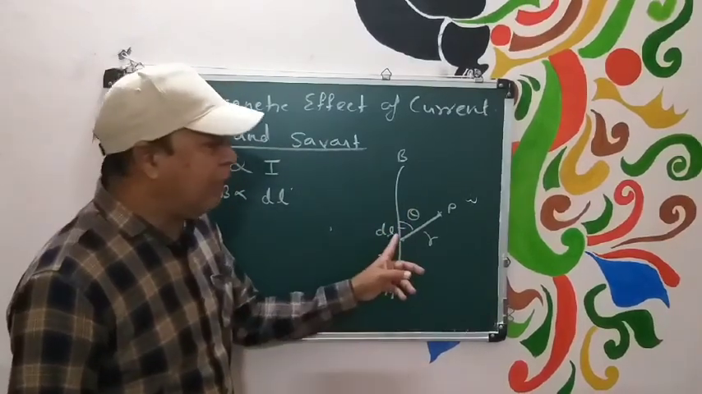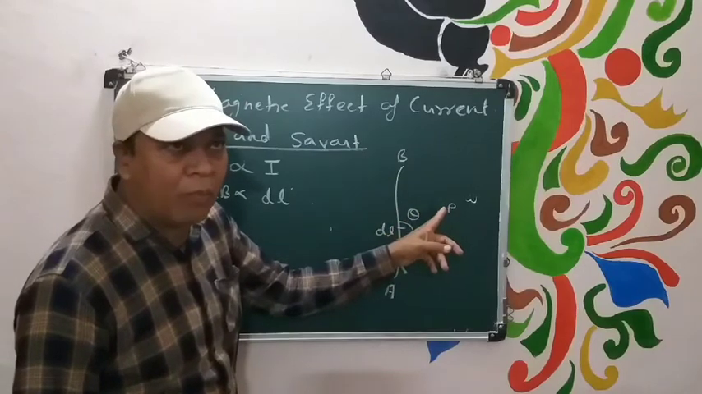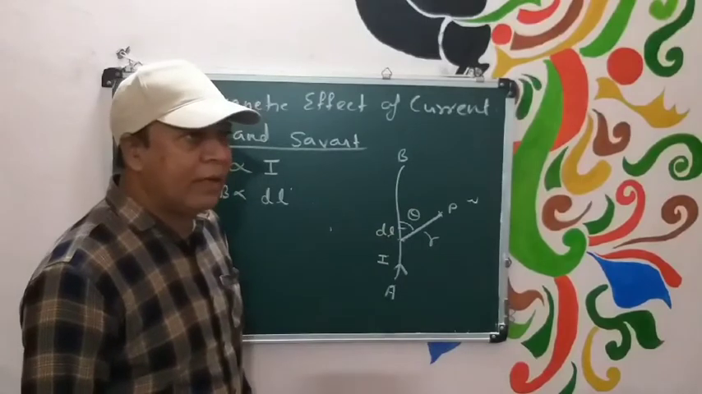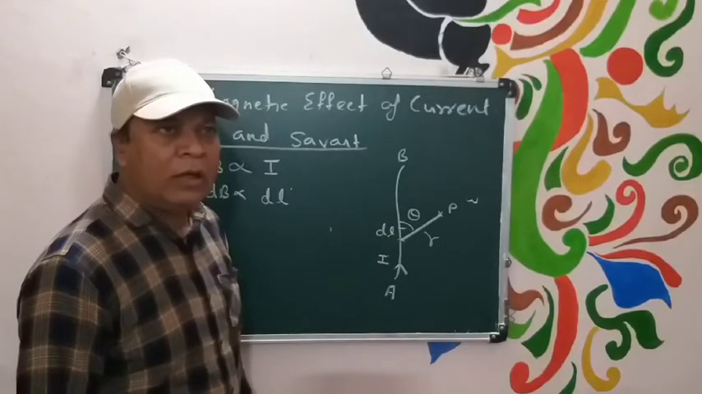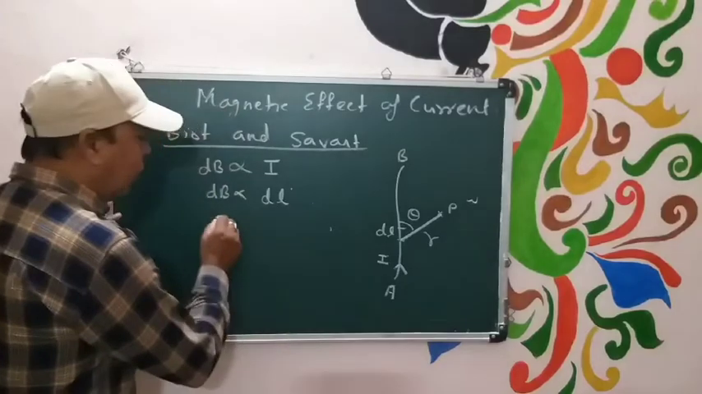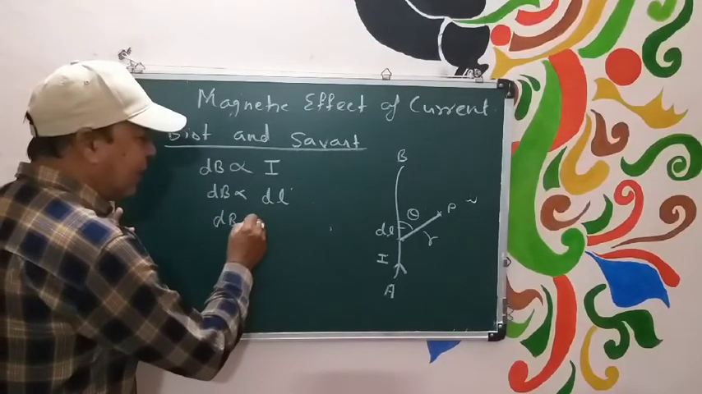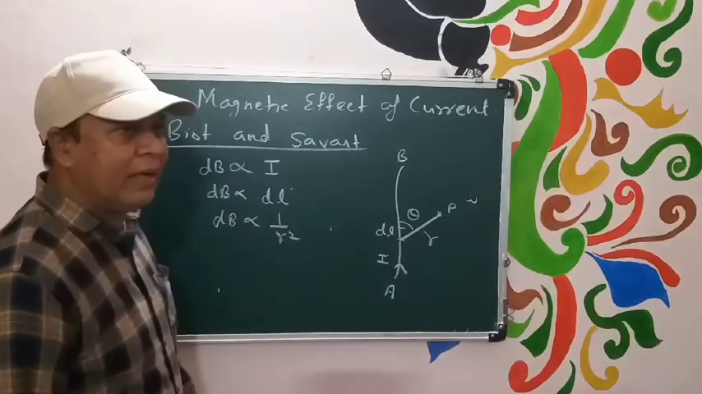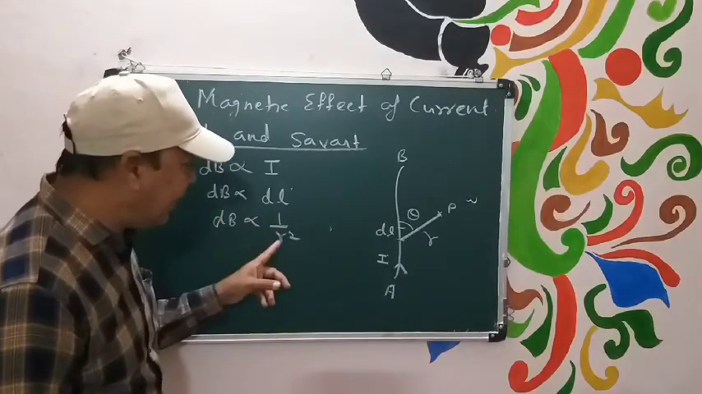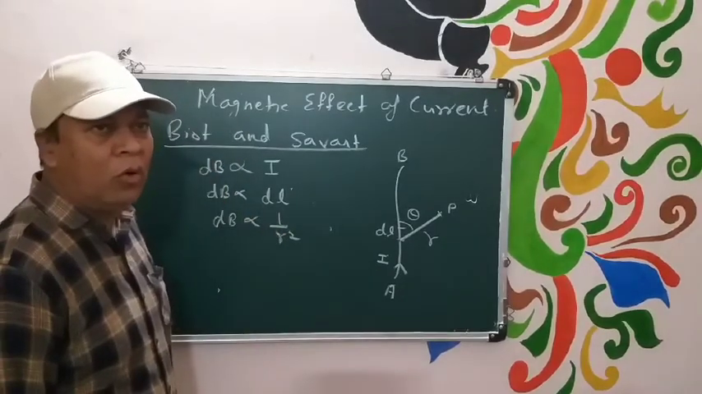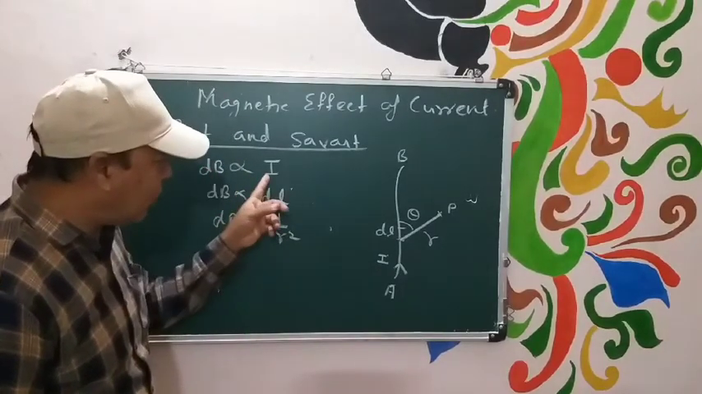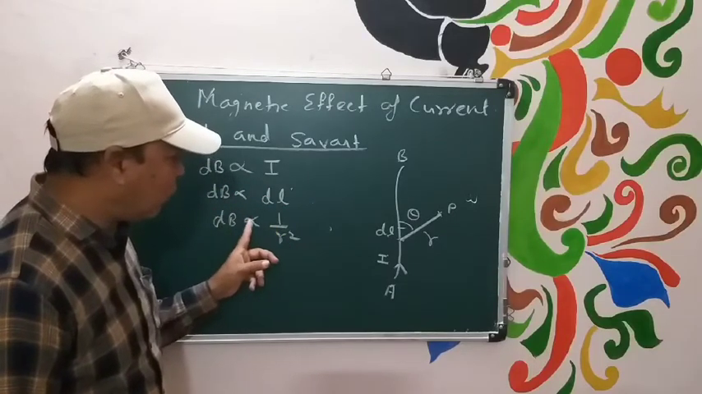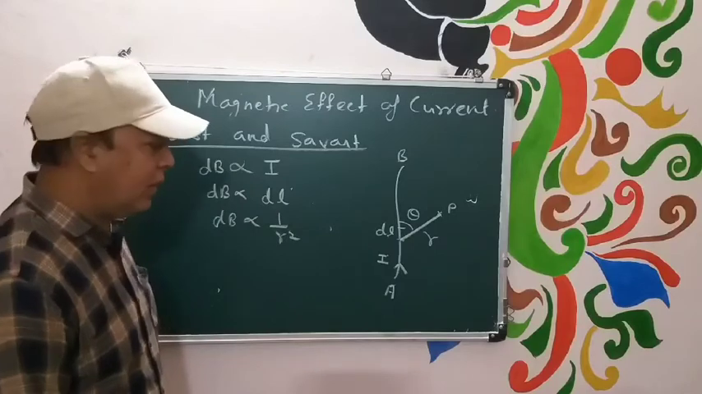That means it will also depend on the location of point P, that is distance of point P from R. Obviously, it will also follow spherical symmetry. So again, you observe that dV will be directly proportional to 1 by R square, or in other language we can say that dV is inversely proportional to R square. Now dV is proportional to I, dV is proportional to dl, and dV is proportional to 1 by R square.